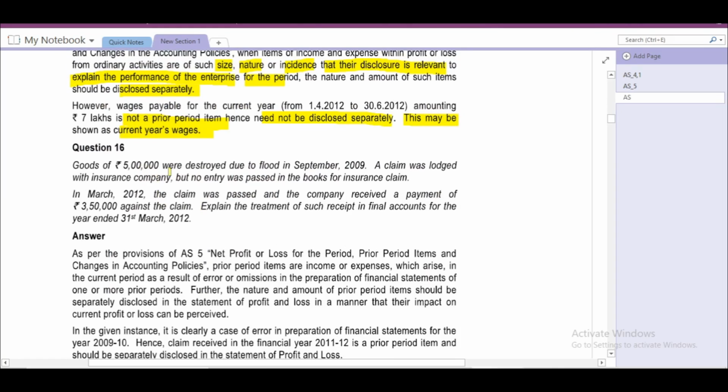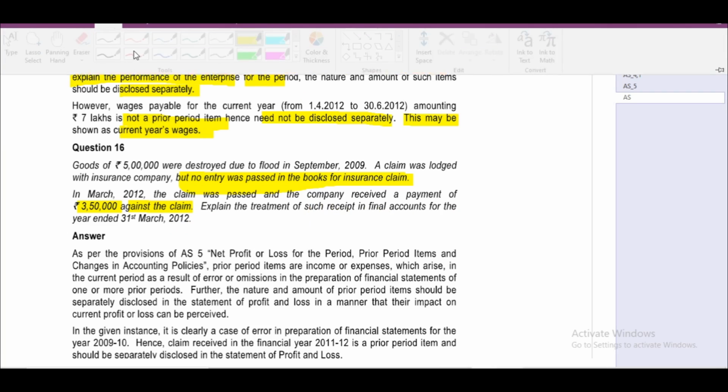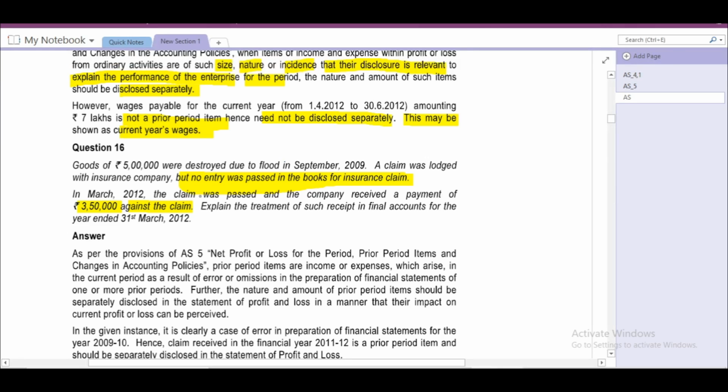Goods of rupees 5 lakhs were destroyed due to flood in September 2009. A claim was lodged with the insurance company, but no entry was passed in the books for the insurance claim. In March 2012, the claim was passed and the company received a payment of 3 lakhs 50,000 against the claim. That means they have received some income. Explain the treatment of such receipt in final accounts for the year ended 31st March 2012. Here, if you see, this is the omission.